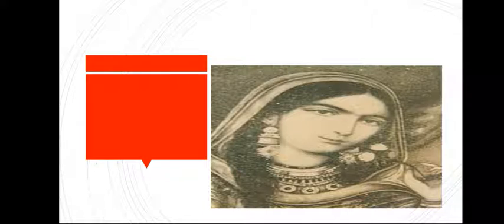Now we can move on to our next rebellion, or we can say the leader of 1857. She was known as the Begum Hazrat Mahal. You can clearly see in this picture how beautiful she was.